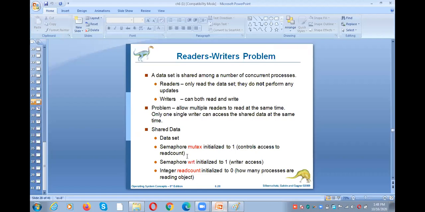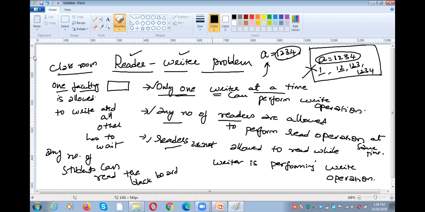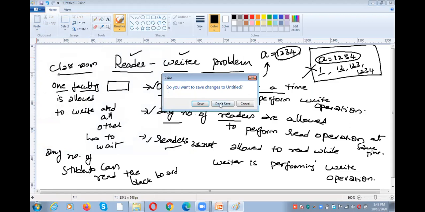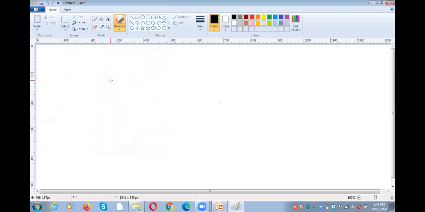And next, here we have different things. What are those? In this particular problem, we are taking three variables. So what are those? The first one is a mutex. Mutex is a semaphore variable. Initially it is set to 1.